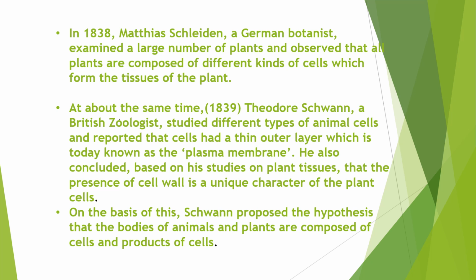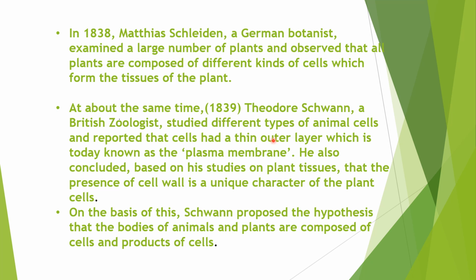And at the same time, within a year, that is 1839, a British zoologist, his name is Theodor Schwann. Actually, he was a zoologist. He studied different types of animal cells. And he stated that all animal cells had a thin outer layer, which is today known as the plasma membrane or cell membrane. Remember here, he said that animal cells contain a plasma membrane around the cell. And also, a fascinating thing is that being a zoologist, he also studied plant cells. We need to remember this point because in a lot of examinations, it will be framed as a question also. Being a zoologist, Theodor Schwann also studied plant cells.